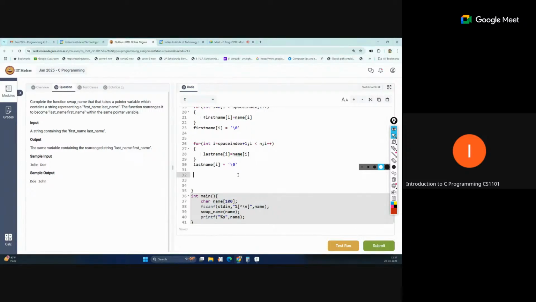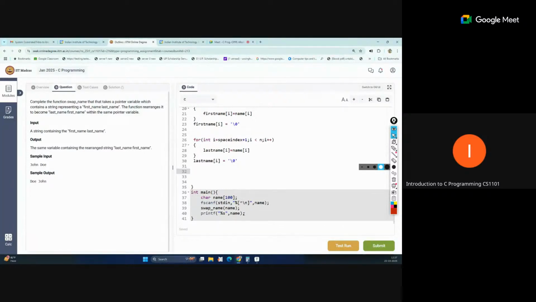So we have to copy this into the same pointer name field because that is printing again here in the main function. So here we can use the copy function of this string. So we know that strcpy will take the variable pointer name. So name is the pointer name, and we will copy the first name here.